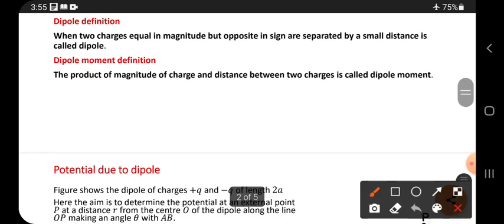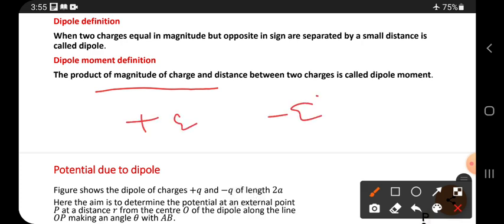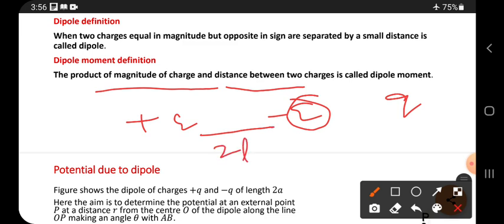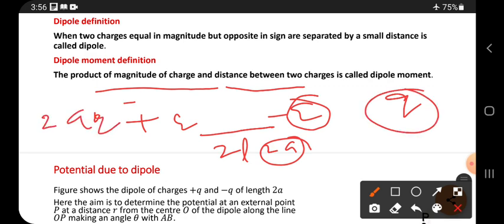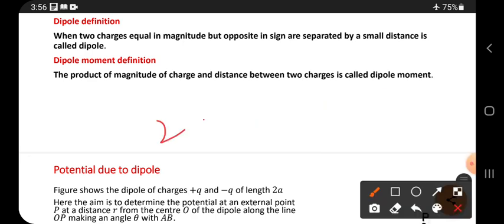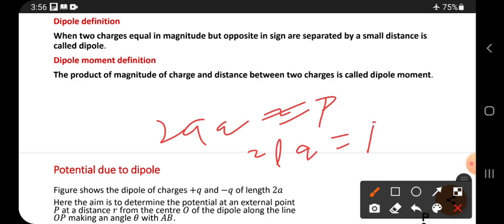Now the definition: the product of the magnitude of the two charges, where the positive and negative charges each have magnitude q, and the distance between the two charges. The distance between the two charges is either 2l or 2a. So 2a times q, or 2l times q, is called the dipole moment. 2aq is the dipole moment. It is denoted by p, right friends? So the dipole moment is 2aq equals p, or 2lq equals p. If the distance is l, then 2lq. If you take the distance as a, then 2aq.